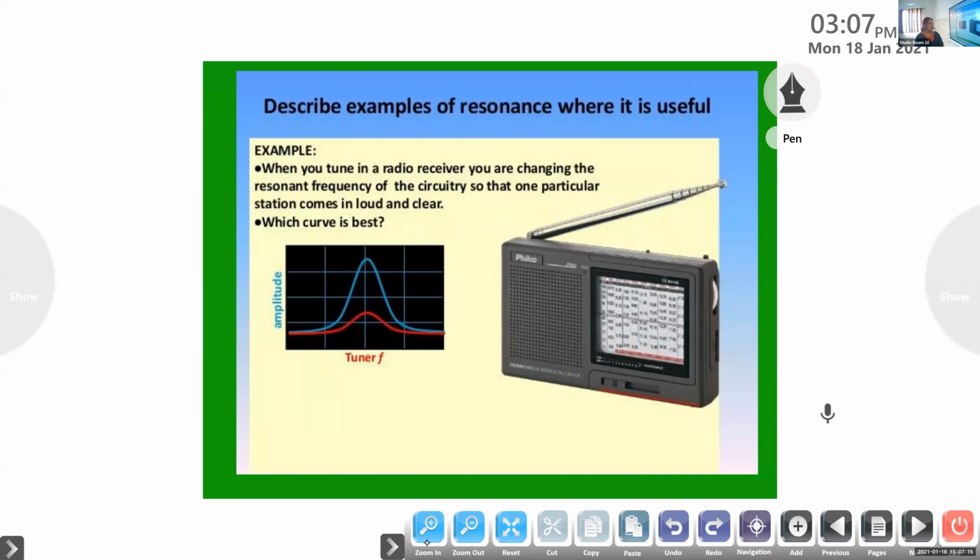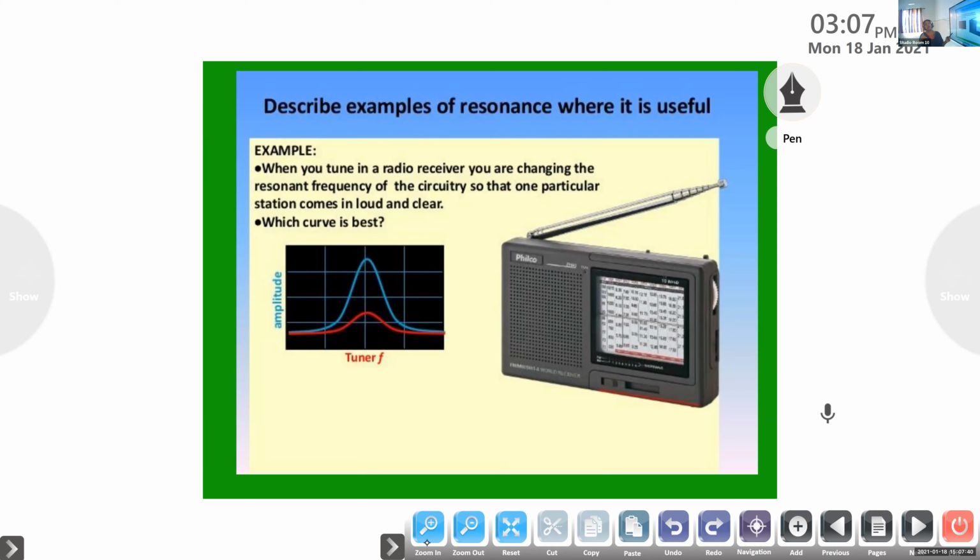Now, what is the positive note of it? That is the negative effect of resonance, and the positive effect of resonance is tuning a radio, tuning cable TV for a particular channel, tuning your mobile or whatever it may be.